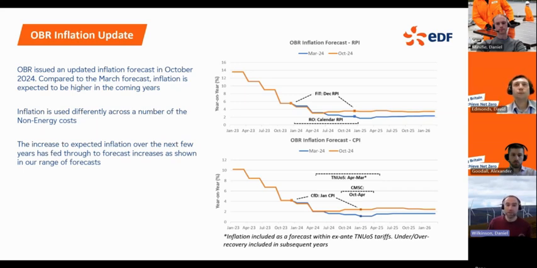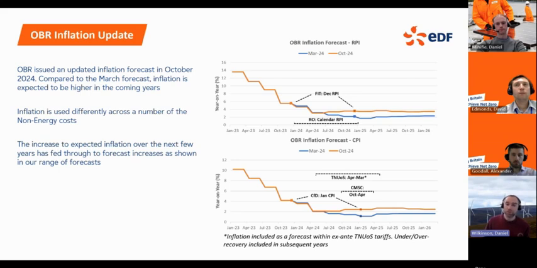So FIT will be indexed based on a snapshot of the December RPI. So we'll be looking at in December 2024 what the inflation has been over the last 12 months to the preceding December, and that will be what feeds into the rates for the following charging period, or the April 25 year.